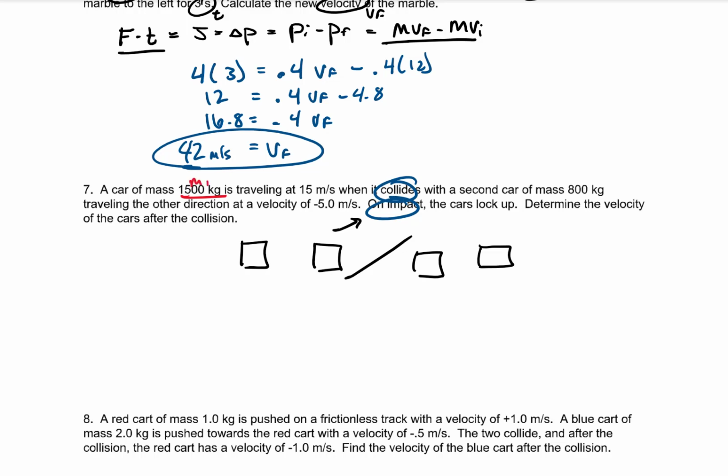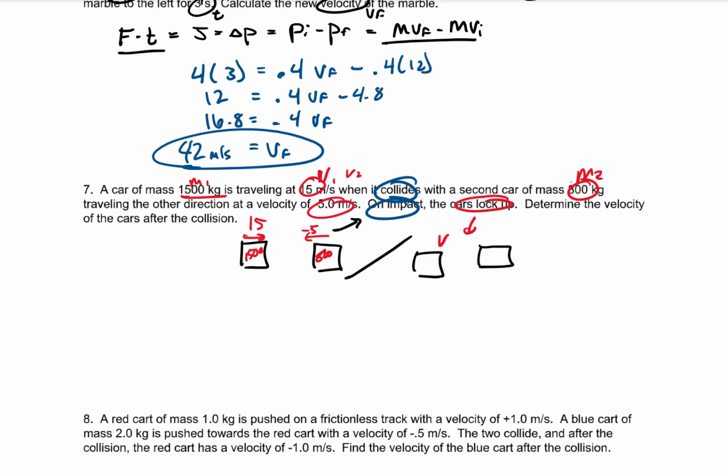So the first one's going to be 1,500 kilograms, mass 1. It's got an initial velocity of 15 meters per second. We need to write the velocity on top. Second box is for the second car. The second car has a mass of 800 kilograms. We're going to write that in. And it's traveling in the other direction with a velocity of 5 meters per second. So negative 5 meters per second. That's our second velocity. Afterwards, the cars lock up.